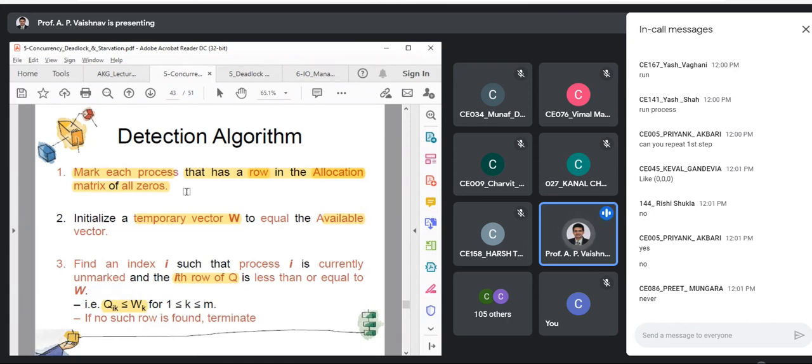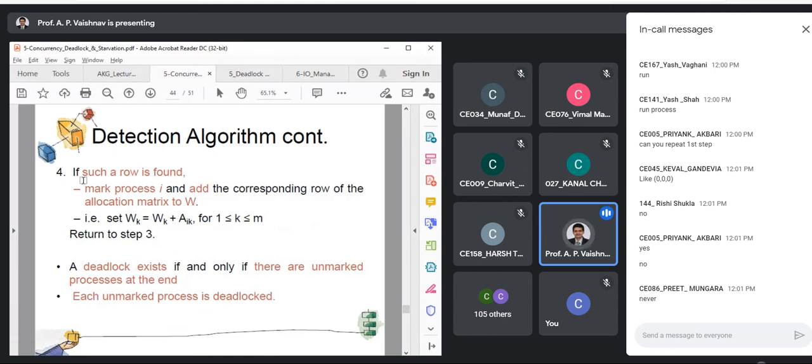I'll show you the way to solve this example. I already have a solved example, right? So that we will see later, once we complete this algorithm. Okay, fine. If you find a process whose request can be fulfilled, now what do we do? Execute that process, right? That is, mark the process I and add the corresponding row of allocation matrix to W. So what are we doing over here? Updating the available vector, right? Updating the available vector. Is that clear to all?